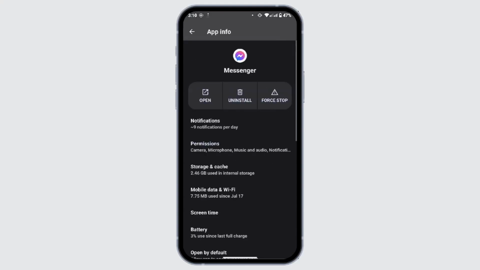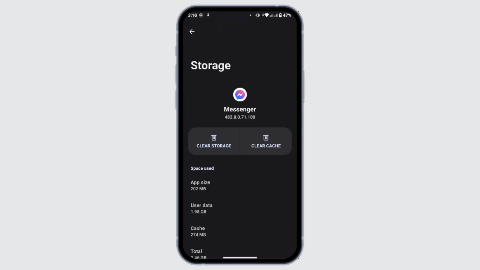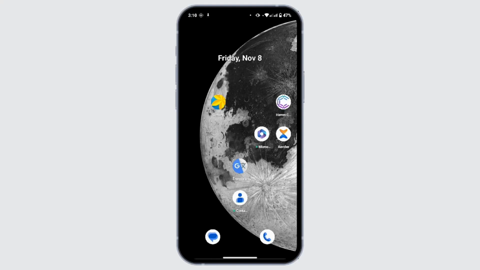After that, go back and tap on storage and cache. From here, tap on clear cache. Sometimes clearing the cache will remove all kinds of errors or glitches in your application, which might be the cause of your Messenger video call problem. Once you're done with that, go back and check whether your problem is solved or not.